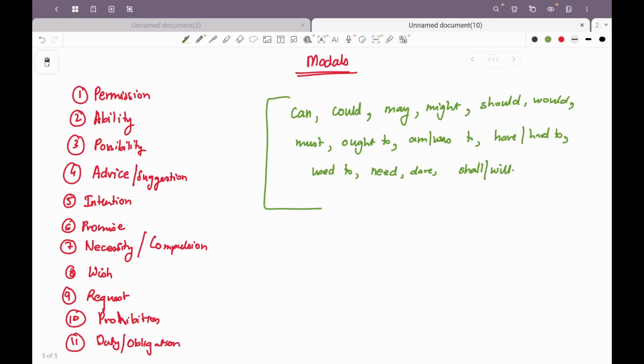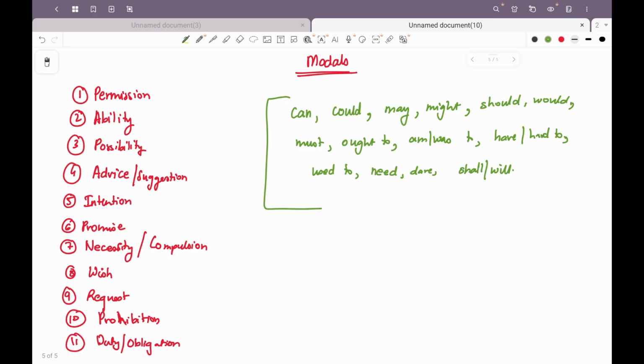Could you lend me some money? Could you pass me some salt? Our polite requests. Can is for ability: she can write in English. I can speak 7 languages. It is also used to give a permission or to issue an order. For example, yes, you can go now, or you can take my book. So these are giving permissions.